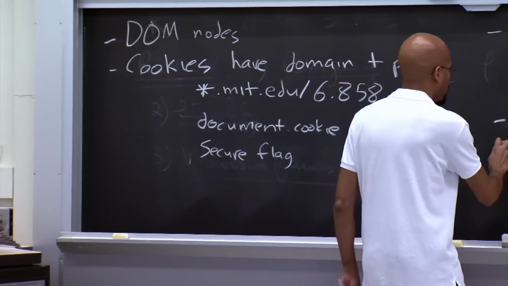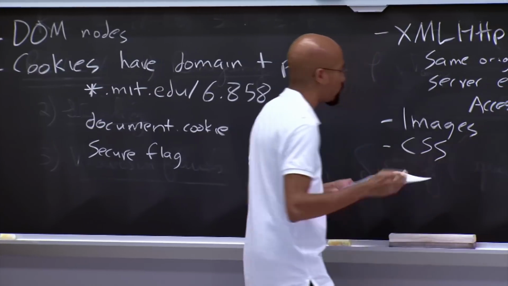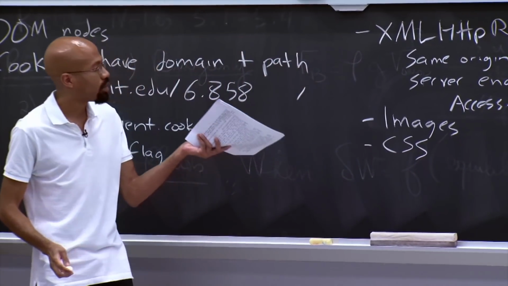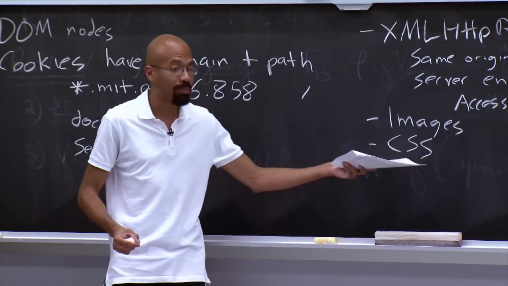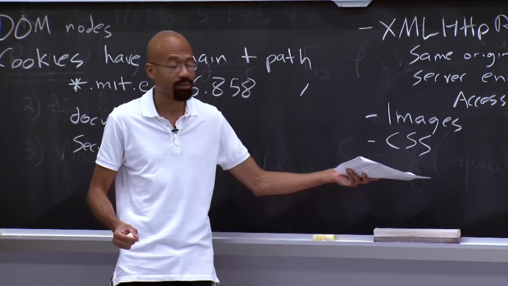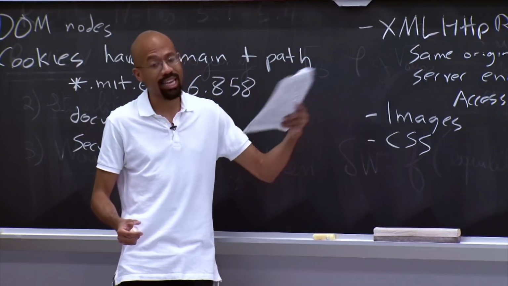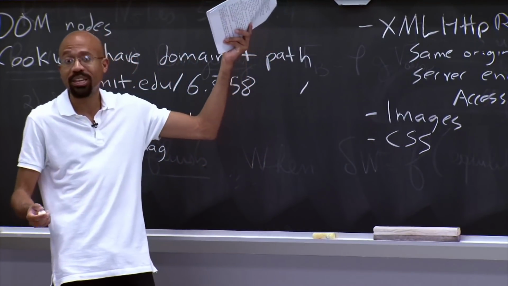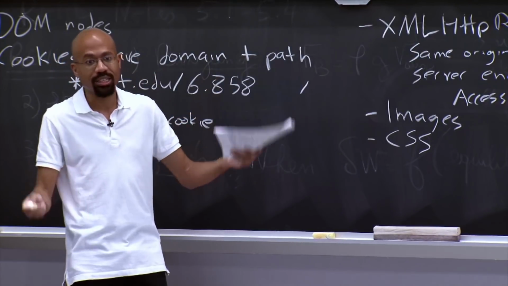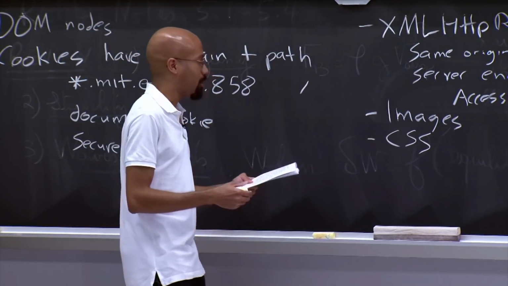CSS has a similar story to images. A frame can embed CSS from any origin. However, it cannot directly inspect the text inside that CSS file if it's from a different origin. But it can imply what the CSS does because it can create a bunch of nodes and then see how their styling gets changed, right? So it's a bit wacky.